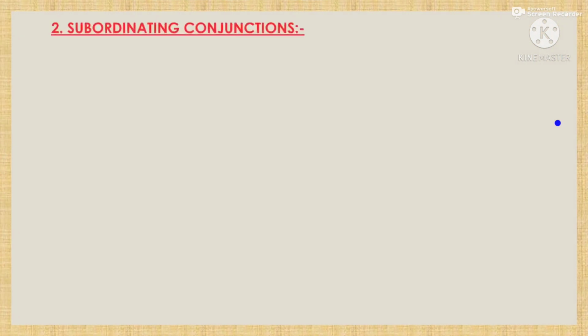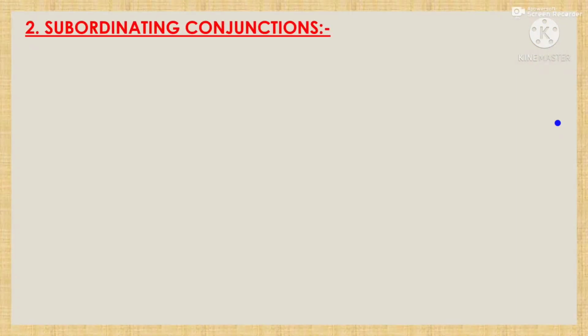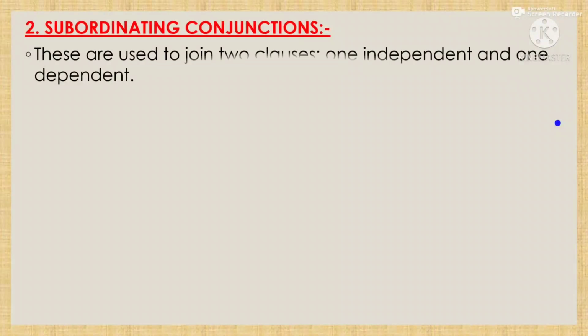Okay. So the next type of conjunction is the third. There is a typing mistake, I have typed it wrong, so it will be 3. So the third type of conjunction is the subordinating conjunction. Here, what happens? These are used to join two clauses, one independent and one dependent. Already we have discussed what is a clause and what is a phrase.